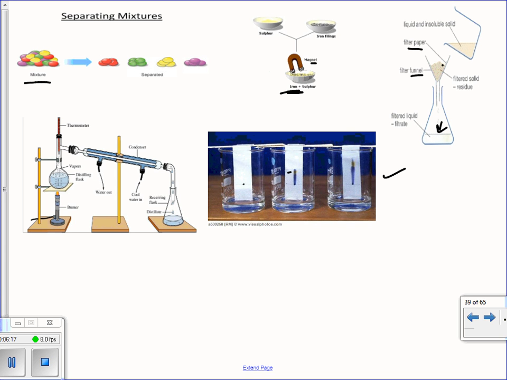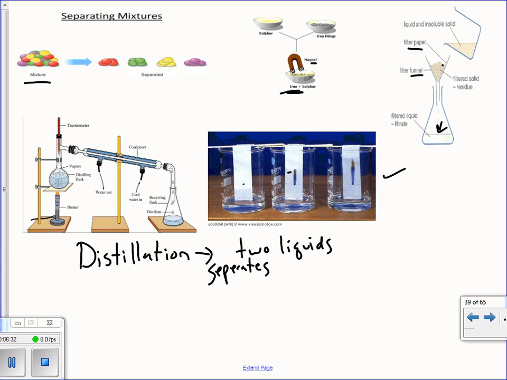And then we have this, which is called distillation. So what if you had two liquids? What it does is it separates two liquids. So if you had a mixture of two liquids, how would you separate them? If you put them through the funnel and filter paper, they're both going to travel through the filter paper. So what we do is we make use of their boiling points.